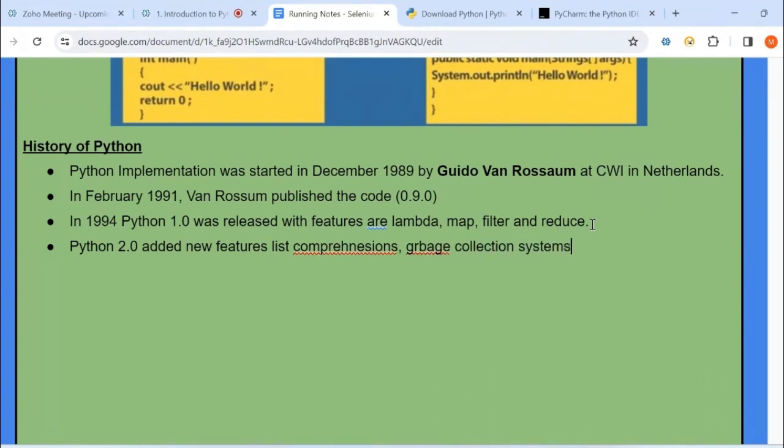So these are the things which we will learn one by one, don't worry. So garbage collection. These are the features which were introduced in Python 2.0.